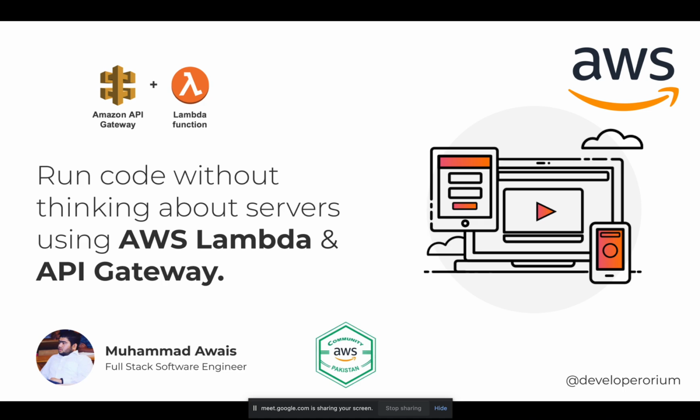The main purpose of this talk is to give you knowledge about what AWS Lambda is, how it differs from other AWS services, and how it helps us build apps without servers or separate container instances on AWS. This session is about running code without thinking about servers using AWS Lambda and API Gateway.